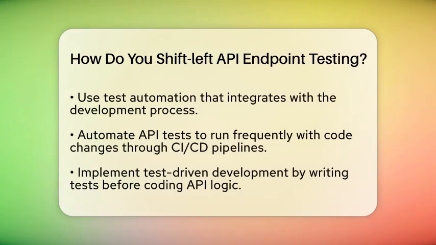Next, consider using test automation that integrates with your development process. Automate your API tests to run frequently and automatically whenever there are code changes. This can be done through continuous integration and continuous deployment pipelines. Each build should trigger API endpoint tests, giving you immediate feedback on any issues.